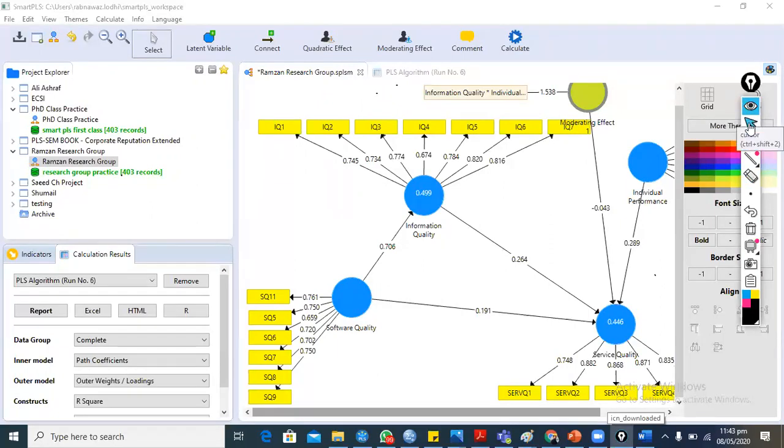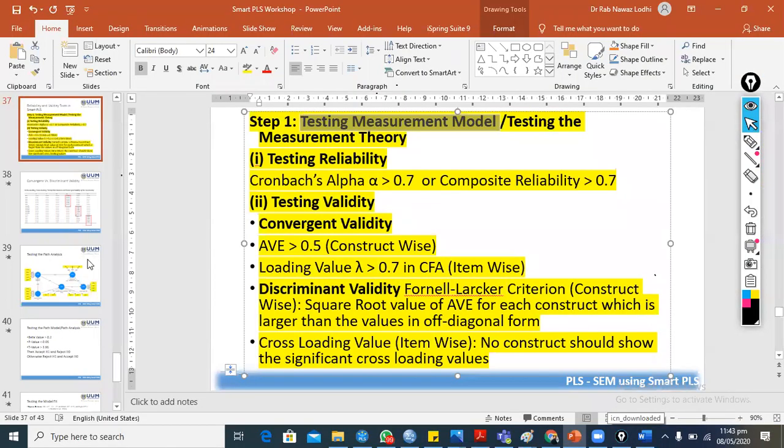So now it is time to go toward testing the relationship model. This is not new to you, because you people already applied the testing of the relationship model. This is what we already discussed over the last 2 days.